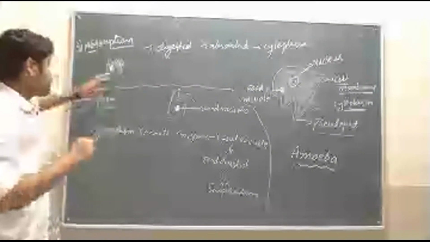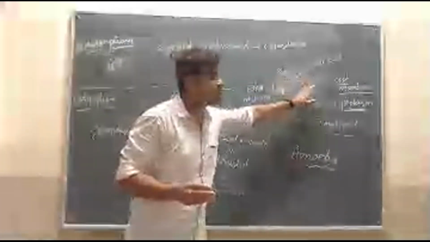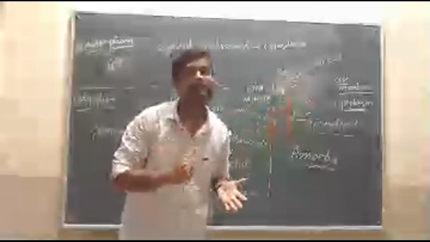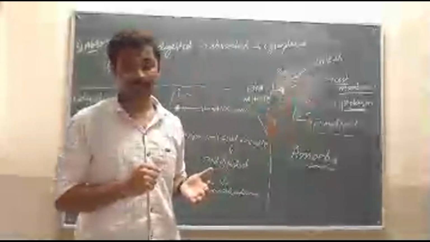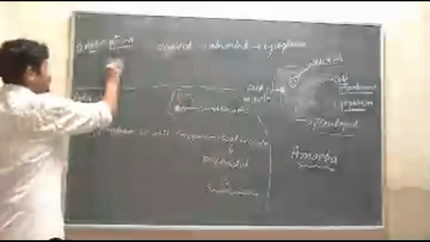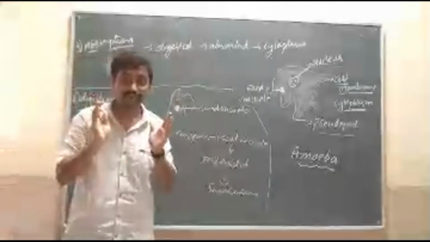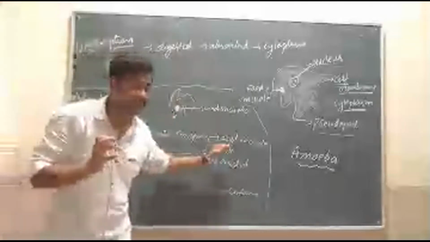Then see, only the digested food is diffused or given into the cytoplasm. Then what about the undigested food? Undigested food stays the same as it is. Undigested food is present in the food vacuole. Understood? That is, food is digested in the food vacuole.